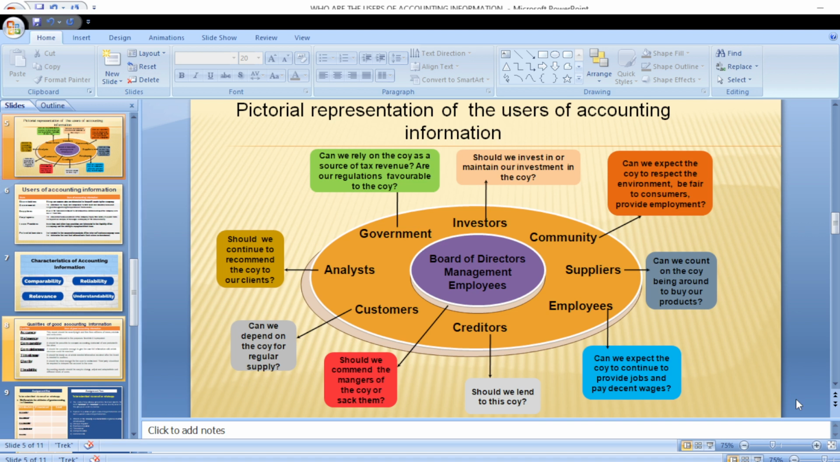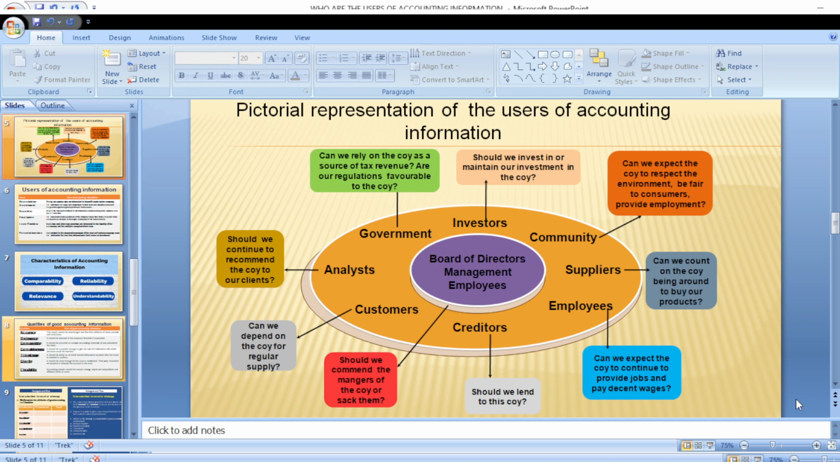The next set of users we are going to be looking at is the community. The community would want the accounting report to be able to know the ability of the company to meet certain requirements. For example, the corporate social responsibility of the company to the community. Now, what do we mean by corporate social responsibility? Corporate social responsibility is those responsibilities that the company owes to members of that particular community.